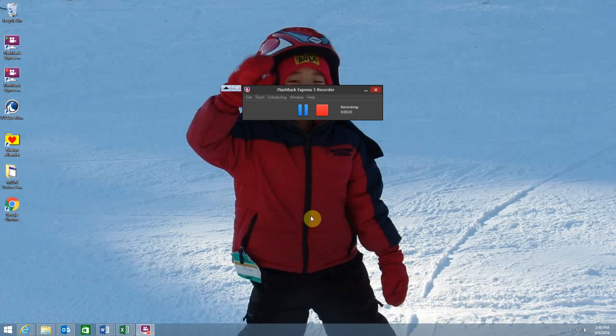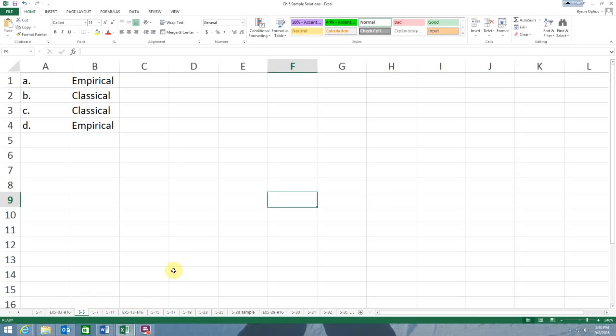5-6, and I've done 5-5, and it's not as applicable maybe as what I'd like, but I'll try to talk about 5-6 as well. And I think 5-5 is just kind of a little more background in terms of determining what these are. So in 5-5, we're just choosing whether things are empirical, classical, or subjective probability, and so we've got an A, B, C, and D.